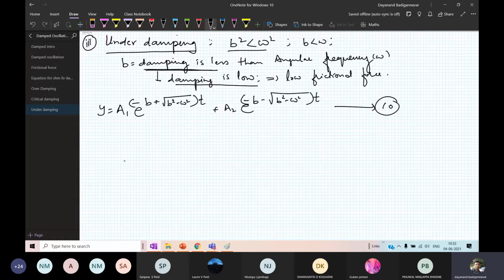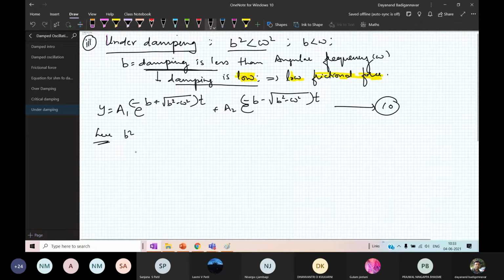Now here, what is the condition? b is less than omega. So here b square is low. That means frictional force is low. Low frictional force. So b square is less than omega square, or b is less than omega.